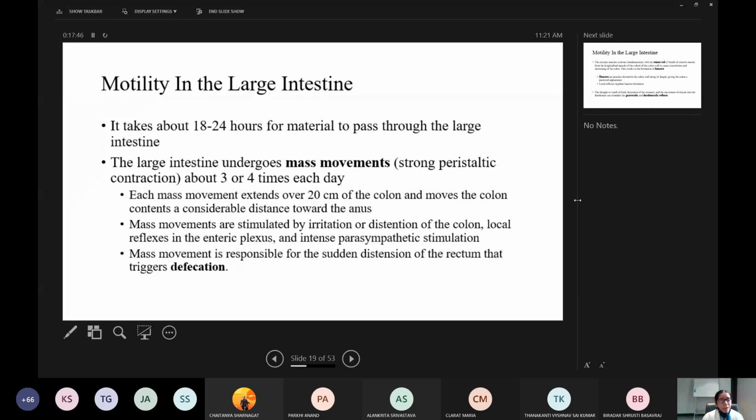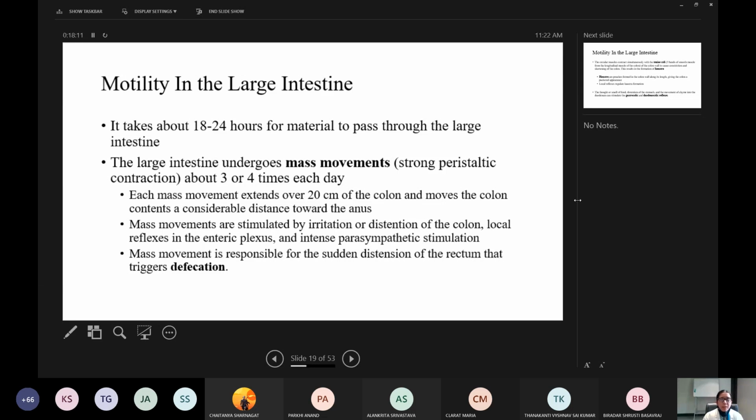The function of these mass peristaltic movements is propulsion of all the content of the colon into the rectum. Each mass movement extends over 20 centimeters of the colon, that is, a long portion of the colon takes part in each movement.